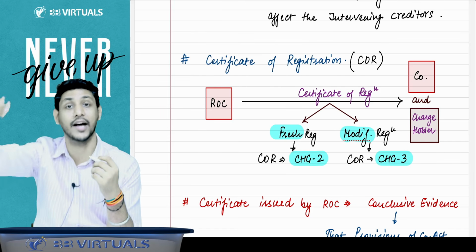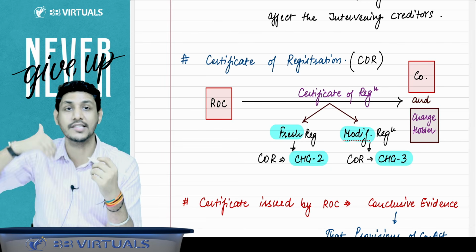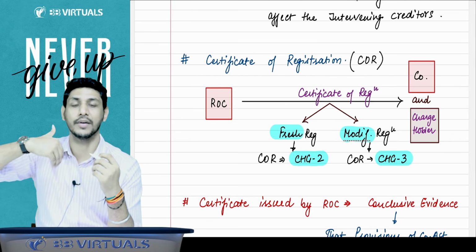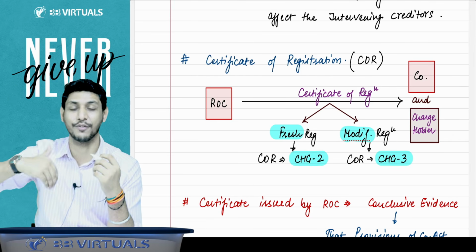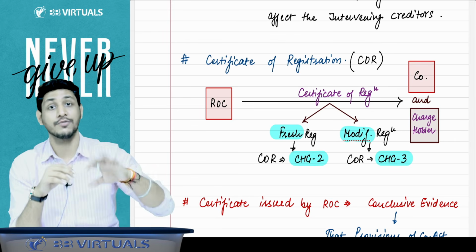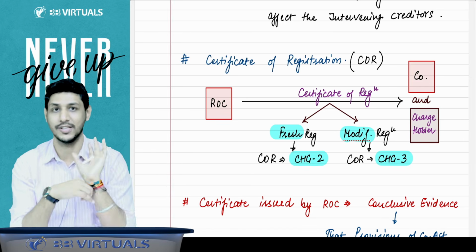In that case, when the ROC gives you the certificate of registration of your charge, it will give it in form number CHG2. But when your charge is modified, in that case also you have to file CHG1 with the ROC.